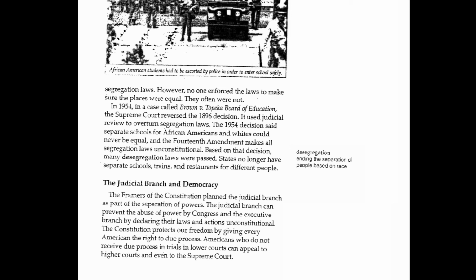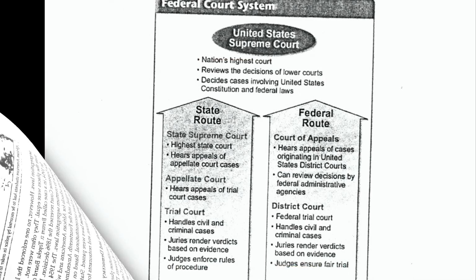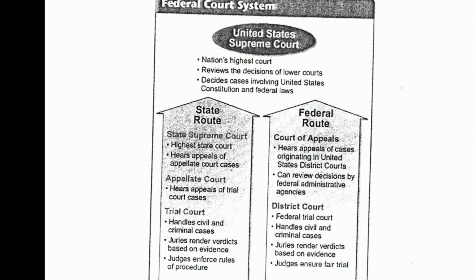The judicial branch and democracy. The framers of the Constitution planned the judicial branch as a part of separation of powers. The judicial branch can prevent the abuse of power by Congress and the executive branch by declaring their laws and actions unconstitutional. The Constitution protects our freedom by giving every American the right to due process. Americans who do not receive due process in trials in lower courts can appeal to higher courts and even to the Supreme Court. This graph shows the different pathways a case could take to get to the Supreme Court.